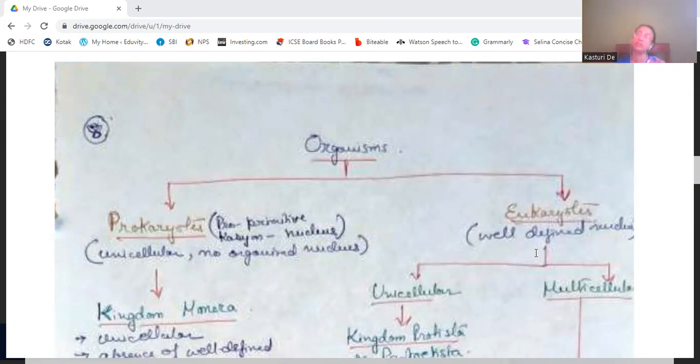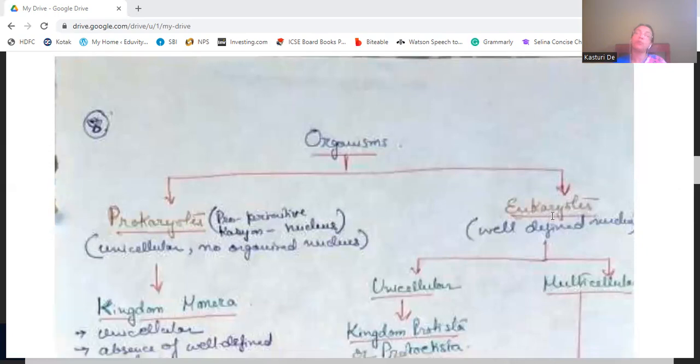The nuclear material was scattered in the cytoplasm. No proper nuclear membrane was there, and no nucleolus. In eukaryotes, there is a well-defined nucleus, a well-defined nuclear membrane, and a nucleolus. These organisms having a well-defined nucleus are the eukaryotes.